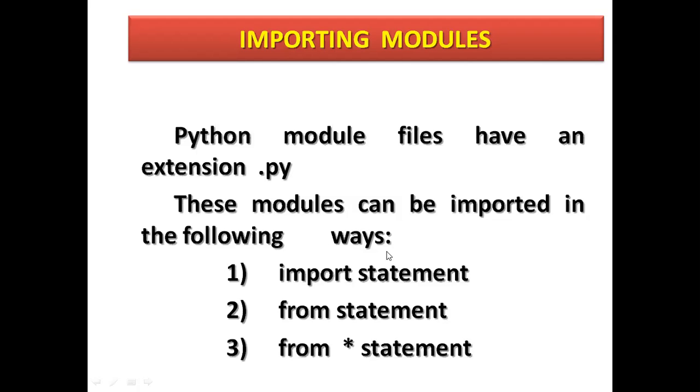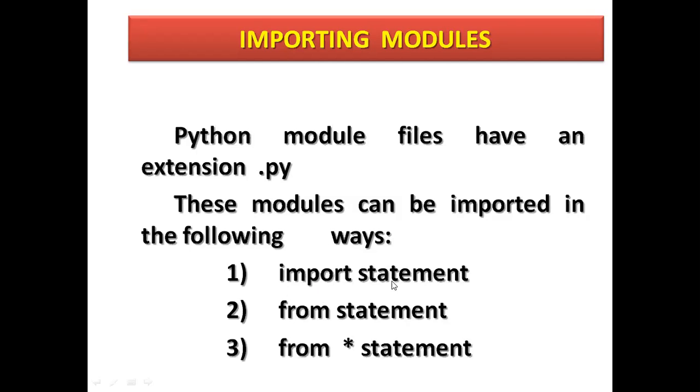See how to import. One is the import statement. Second, you can use the from statement, and third, the from star statement. For import, you have to give the name of the module. If you wish to import math, for any square root or functions related to maths, you simply write import math. Import is a keyword statement.